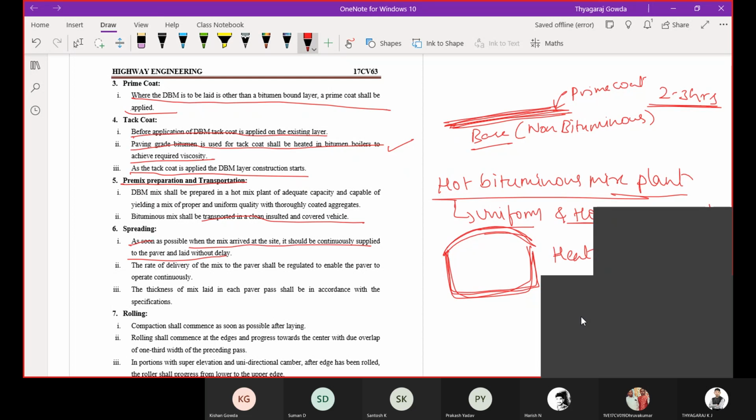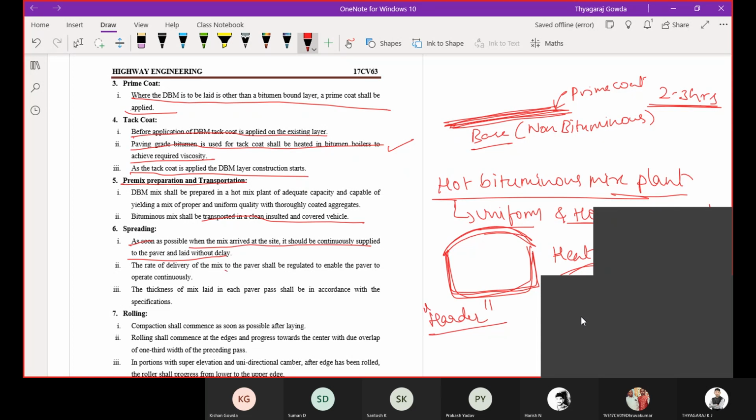Because if you delay the bituminous mix laying, the mix becomes set, or harder. To avoid this, as soon as the mix arrives at the site, you send it to the paver and lay it.